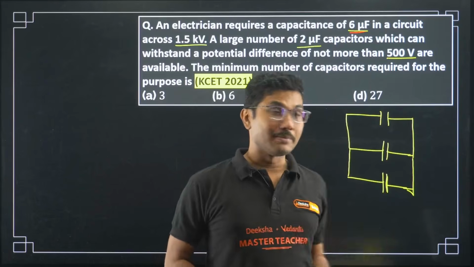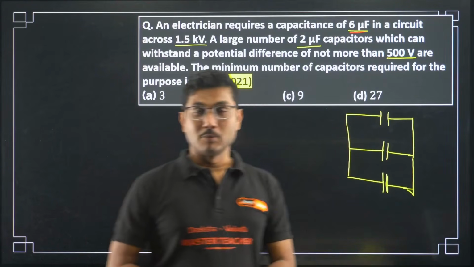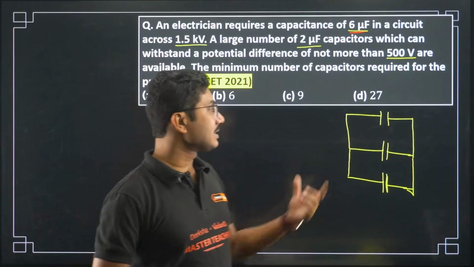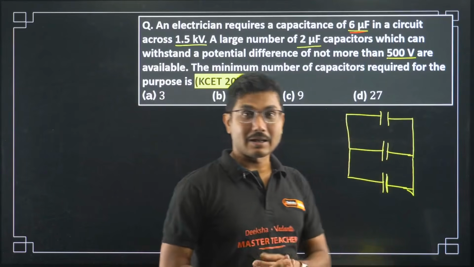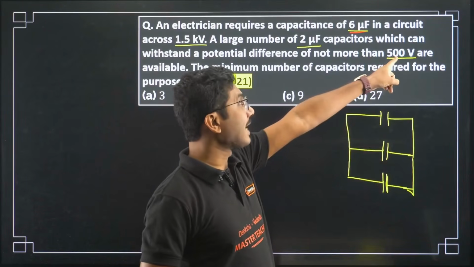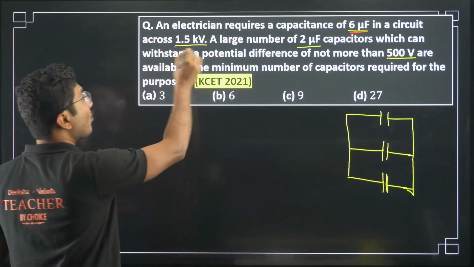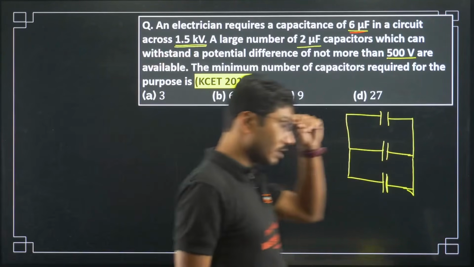If you remember, just a few moments ago I did the derivations for parallel combination, where I discussed that the voltage remains constant, and that constant in this case will be 500 volt, but we require 1.5 kilovolt.